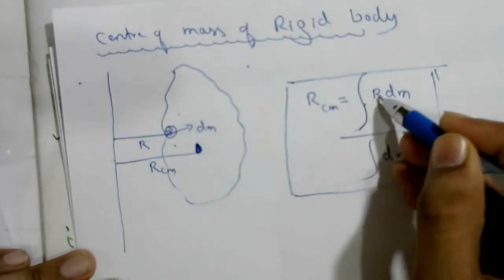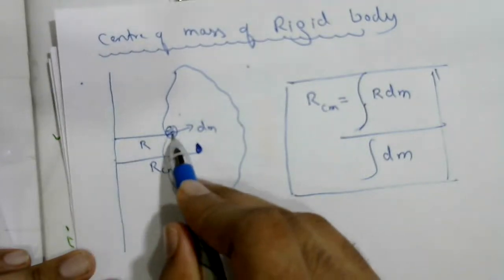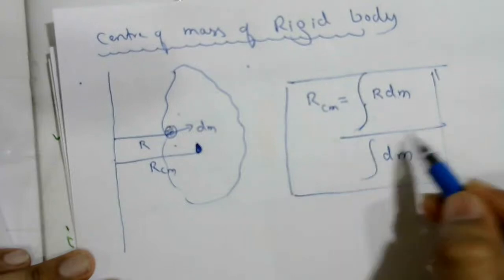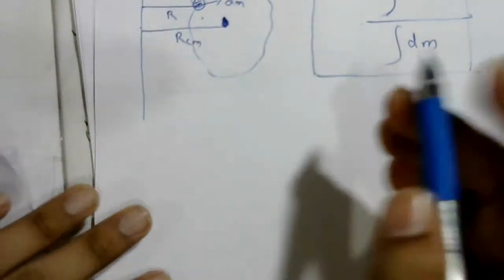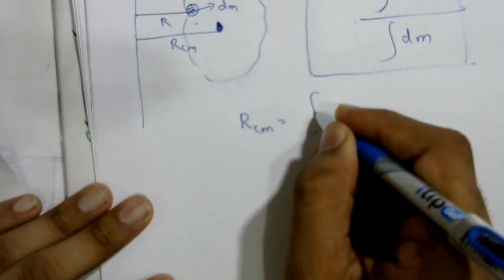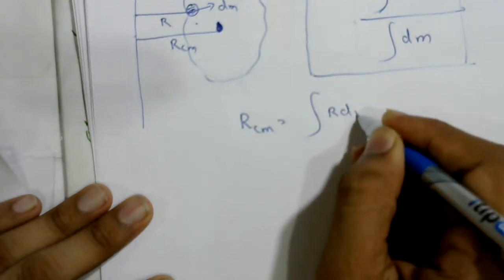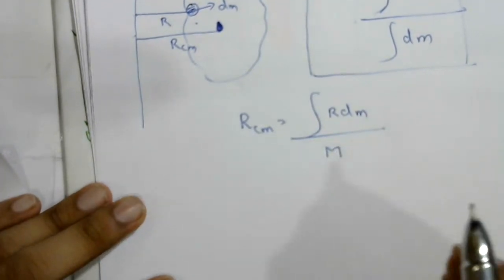So r into dm, r is the position vector for this element from the reference axis. So this denominator term is the total mass. So in general we can write here rcm equal to integration of r dm upon capital M, also we can write.